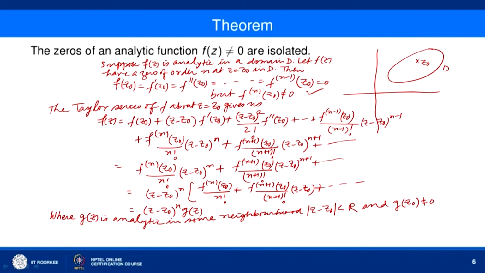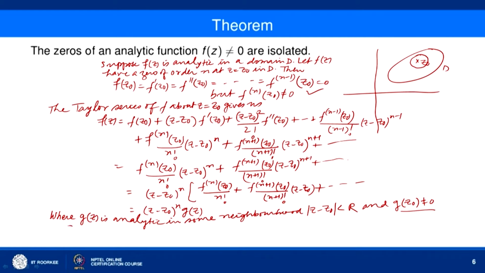Now, so we will get some neighborhood of z₀ in which g(z) is analytic and g(z₀) is not equal to 0. Now, g(z) is an analytic function, so what will happen? It is continuous.